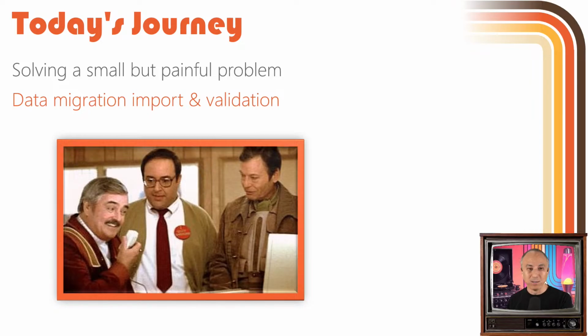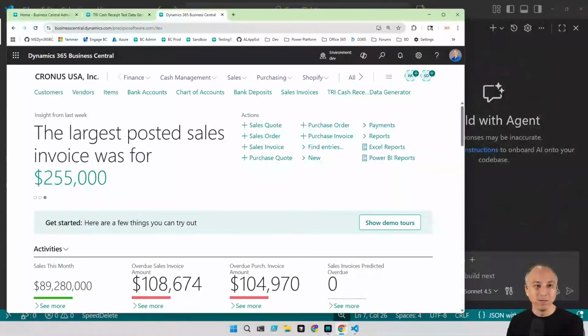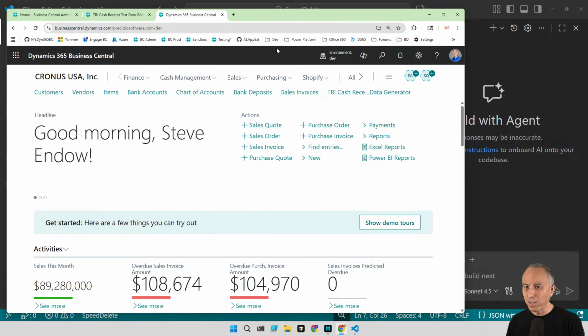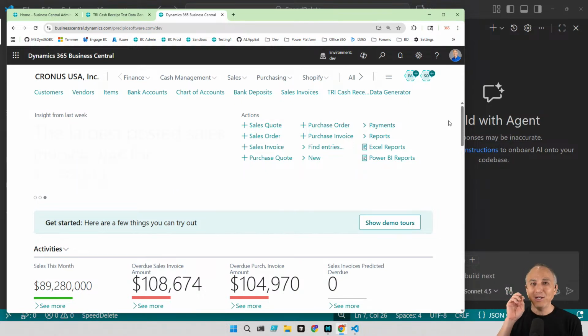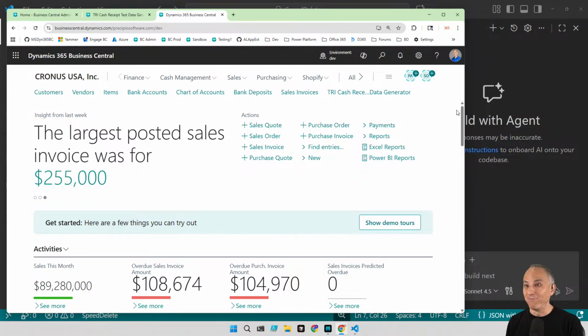All vibe coding. So let's go over to channel 4 here. So I've got a Business Central sandbox and done all sorts of crazy testing. I tried to delete everything that I've been vibe coding to clean it up, because at this point, I'm vibe coding so much, I have all these extensions and I don't even know which one does what because I'm playing around so much. So this is an interesting problem to have, right?